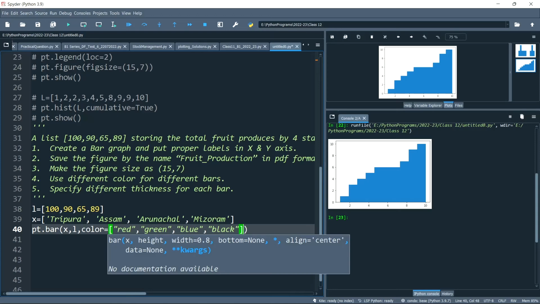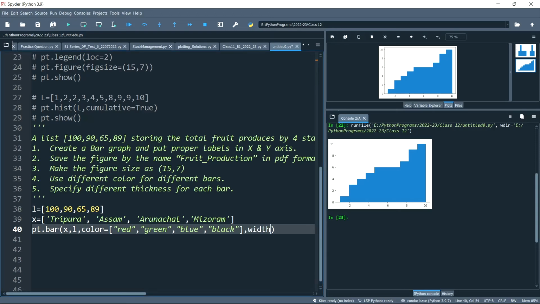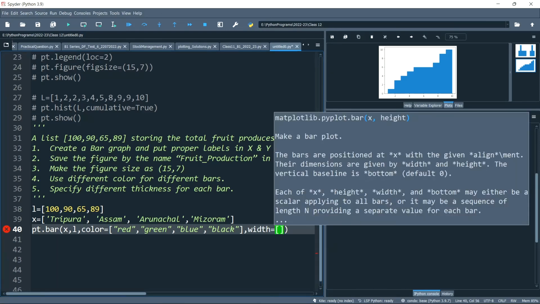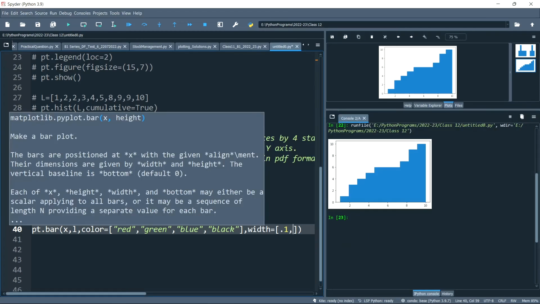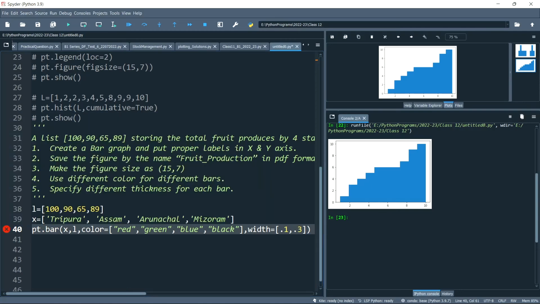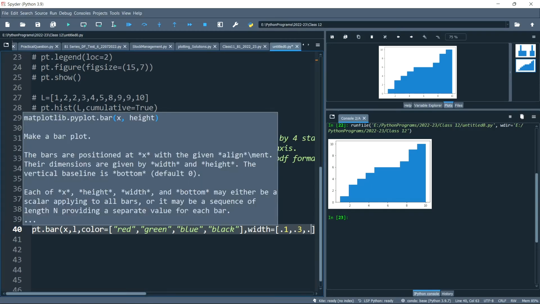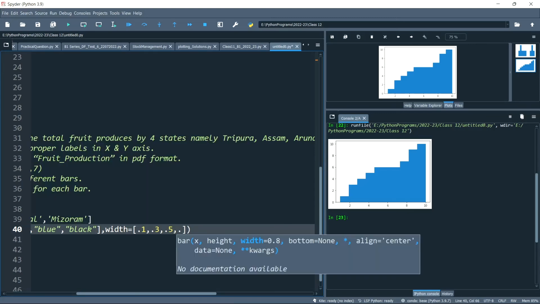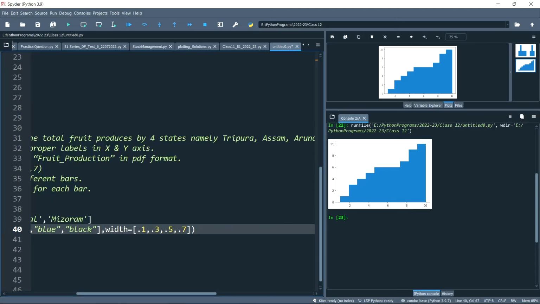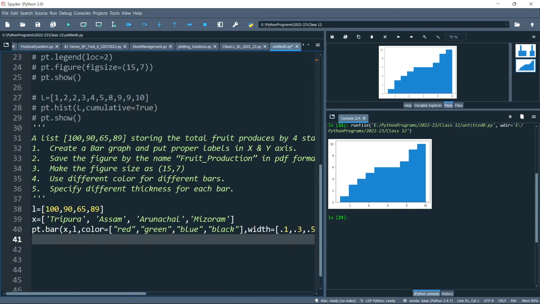Then we need to mention the thickness, that is width equals to a list, so 0.1 comma 0.3 comma 0.5 comma 0.7.